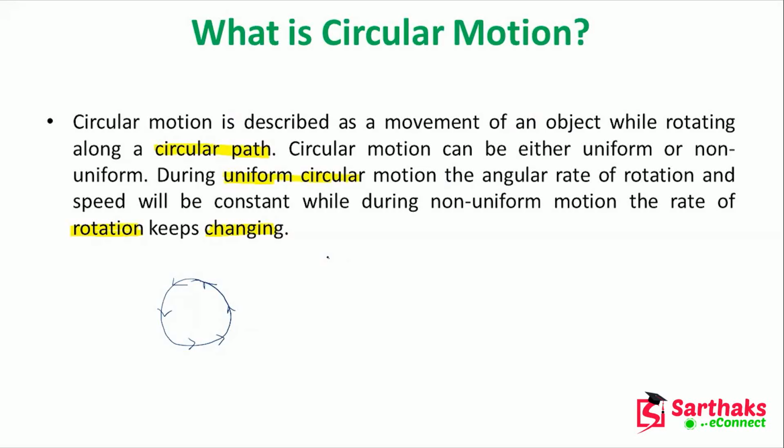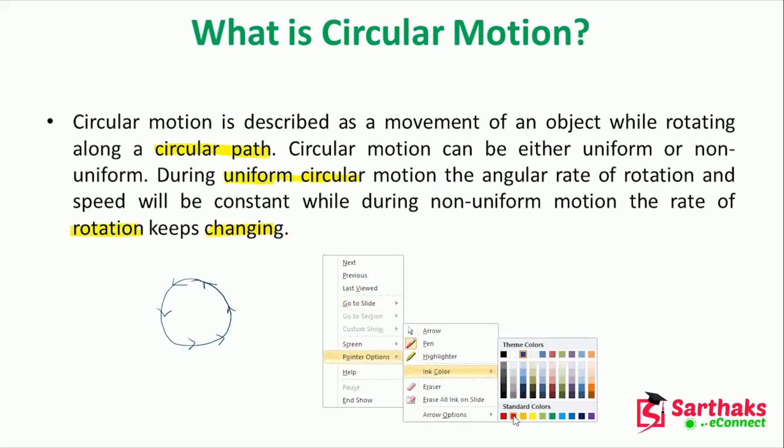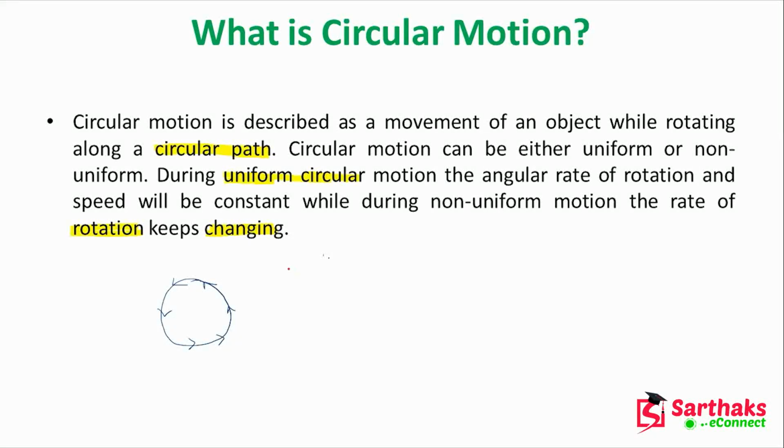So what are the types of circular motion? Here, first one is the uniform circular motion. Here, the angular rate of rotation will be constant.